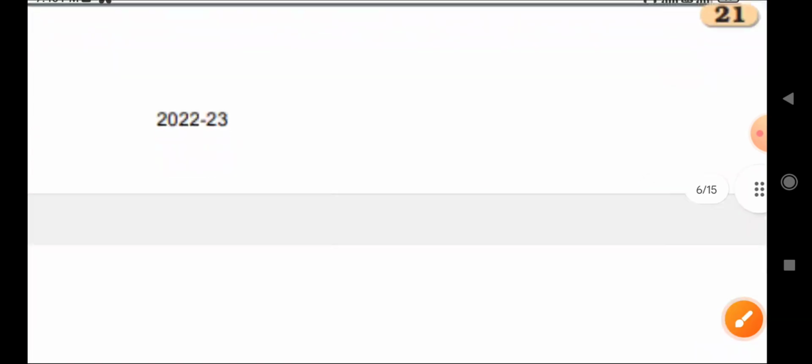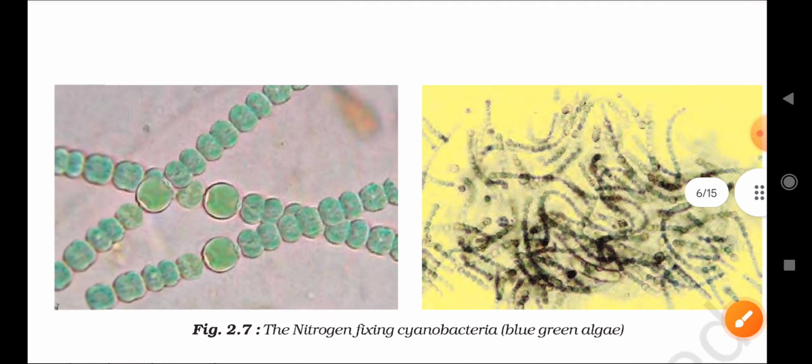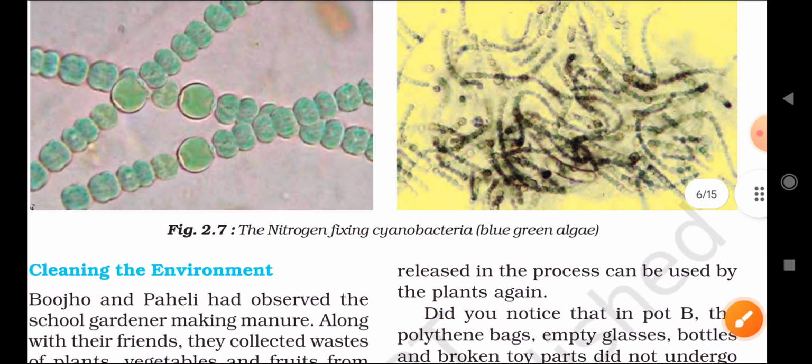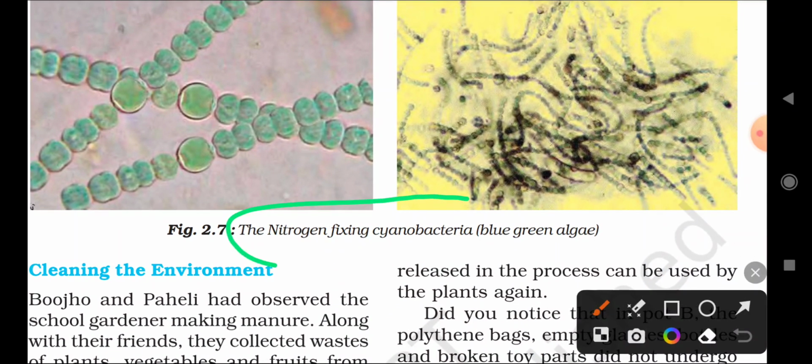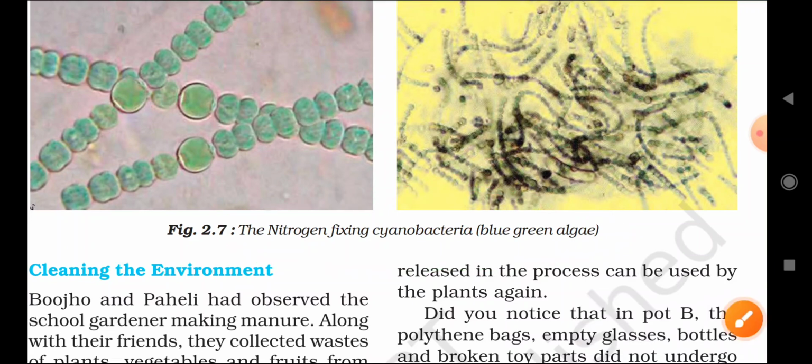So examples we can give. Here the picture tells about blue green algae or cyanobacteria, which are examples of fixing nitrogen from the atmosphere to the soil. Basically these nitrogen fixing microorganisms convert the nitrogen from the atmosphere to the soil. This is the main thing done by the nitrogen fixers. Okay, this is the simple meaning.